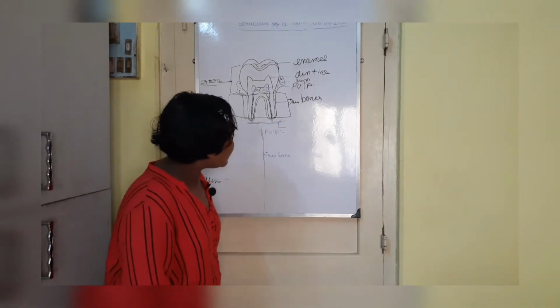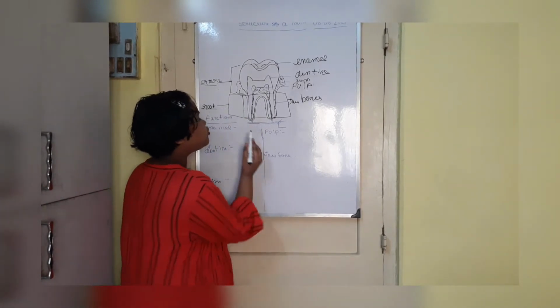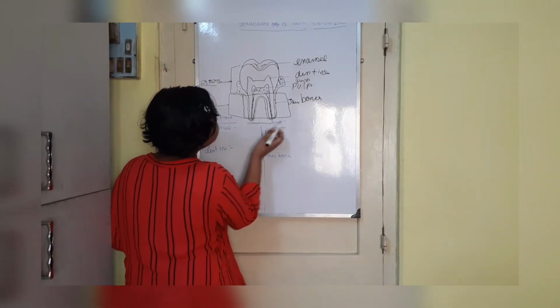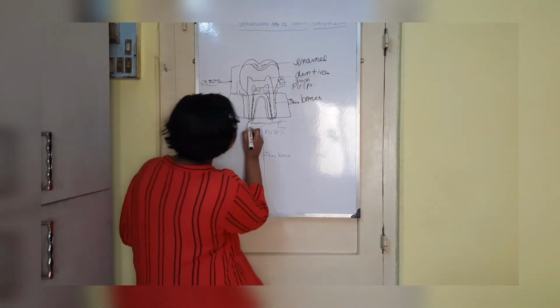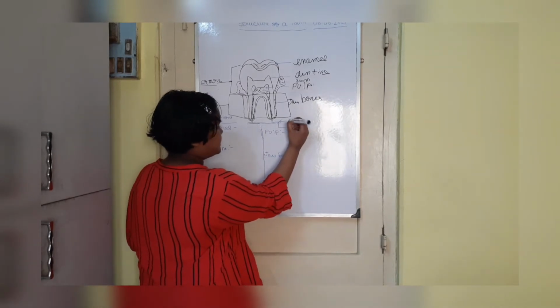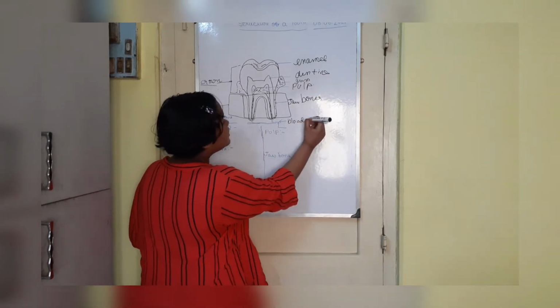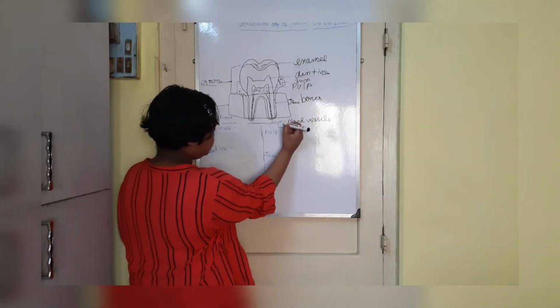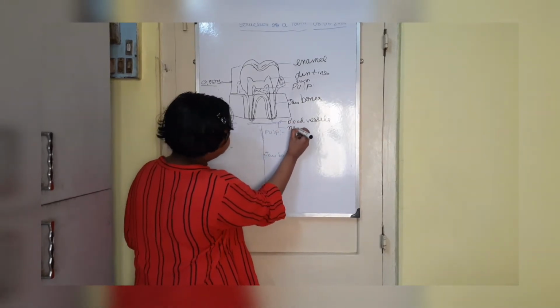Okay. Now the next part: you can see two lines over here, and two lines over here, and underneath there are two lines, right? The first line is called the blood vessels. This line is called the blood vessels, okay? And the next line is called the nerve.